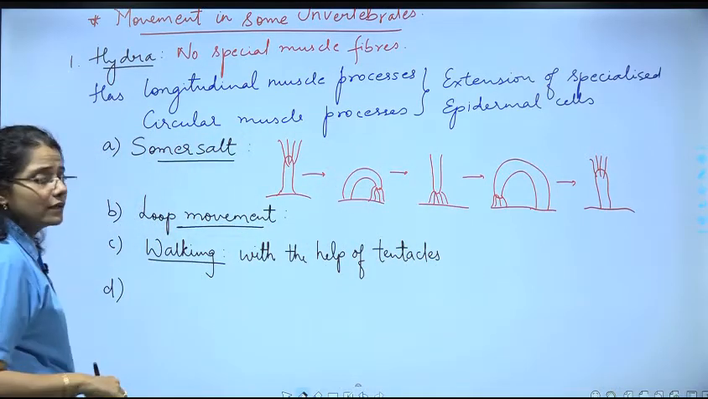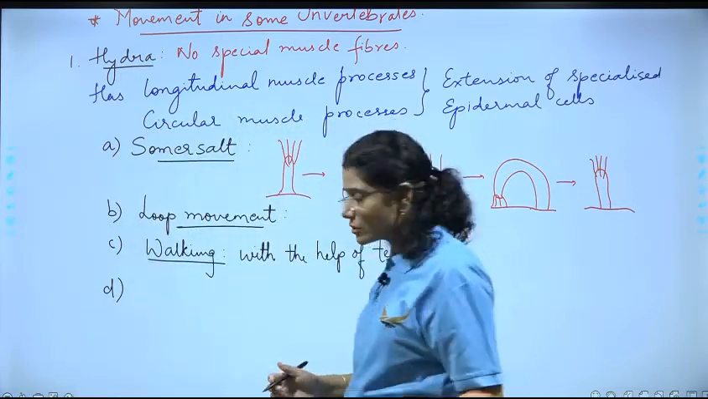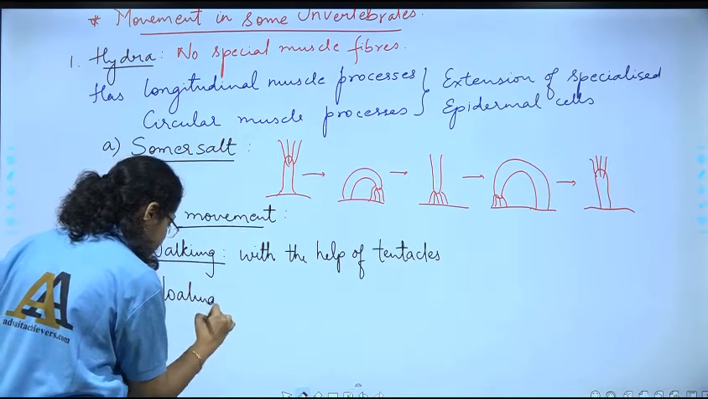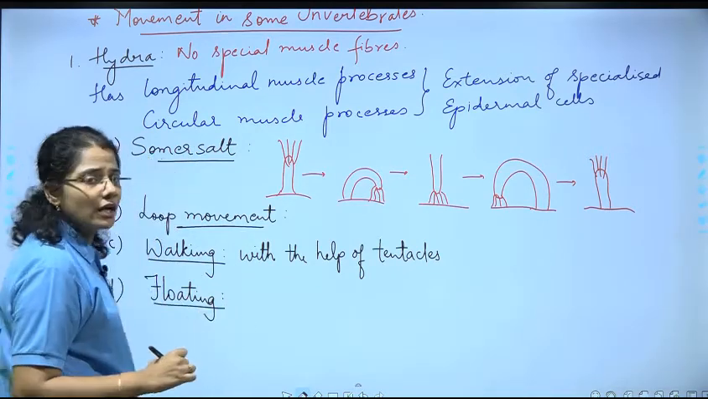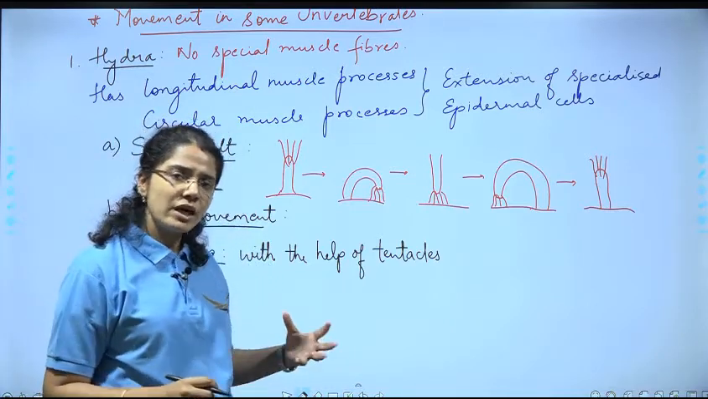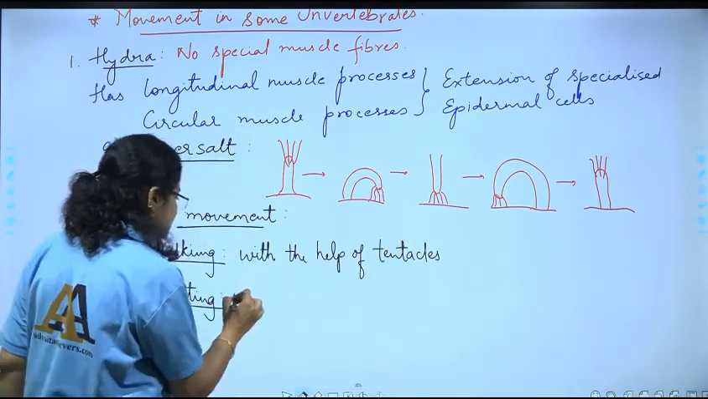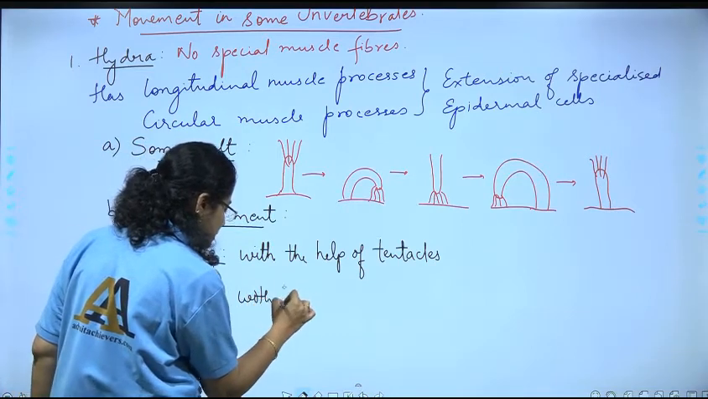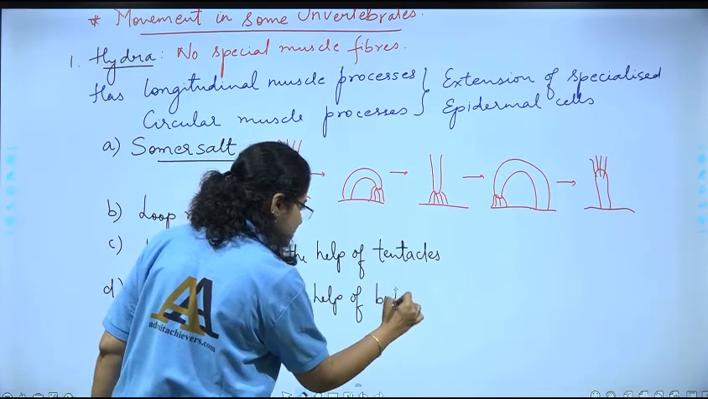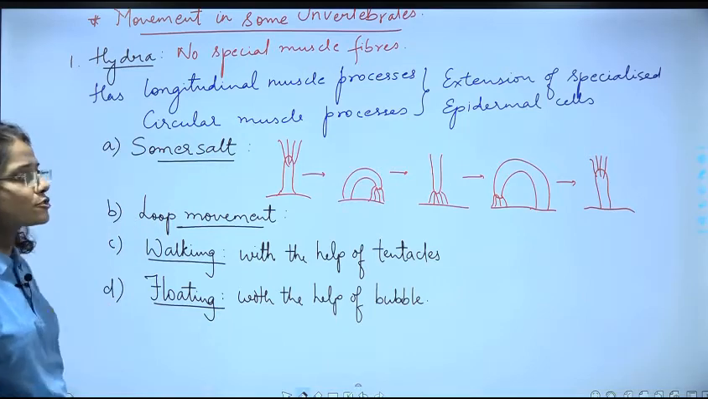Okay, and the fourth type of movement which Hydra shows, so D, right, and that is termed as floating. How it is gonna float? Now Hydra creates a gas bubble, okay, and with the help of that bubble it keeps floating in water, right? So with the help of bubbles, right? So this is how, see, Hydra shows movement.